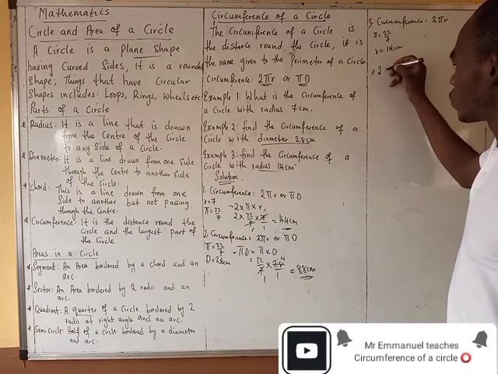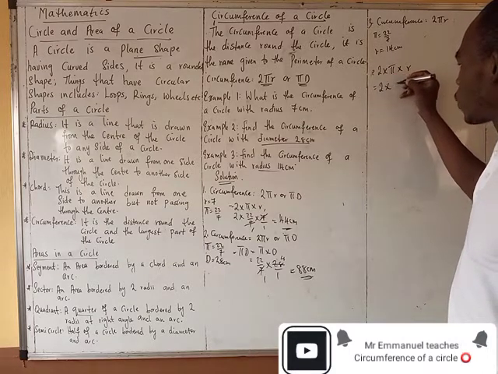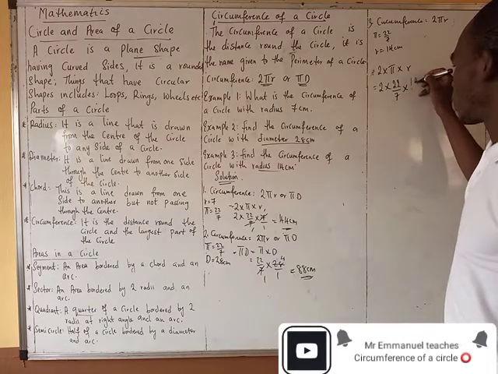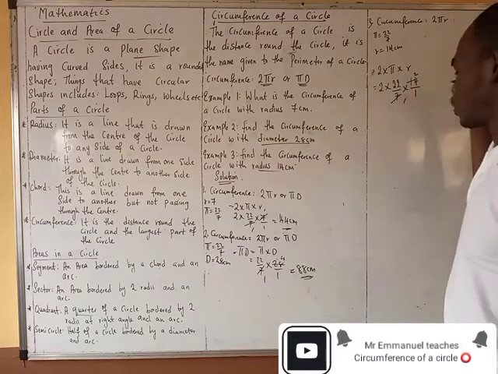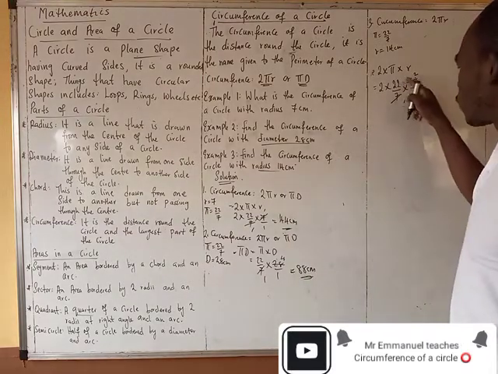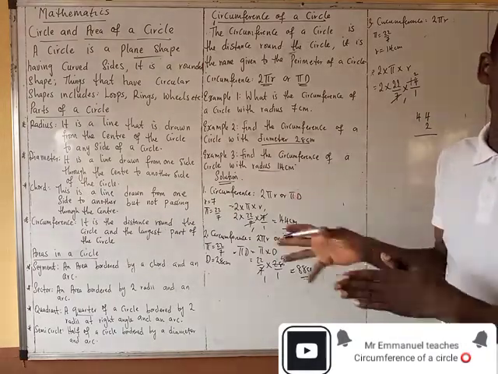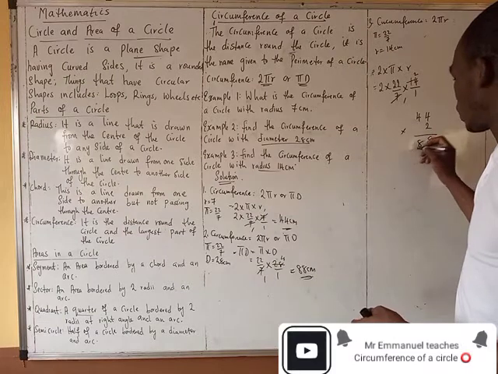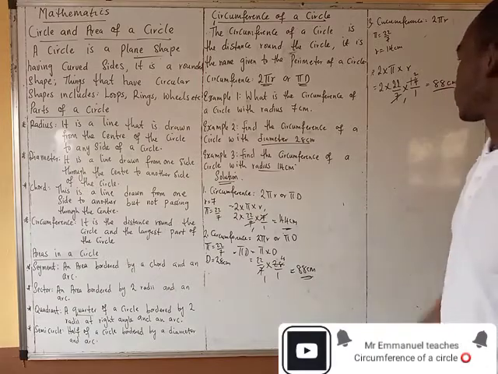We're having 2 times pi times r. So it's going to be 2 times 22 over 7 times 14 over 1. So 7 here is 1, 7 here is 1, 2. So let me just take it step by step. 2 times 22 is 44. 44 times 2. I know you've gotten the answer, but let us solve it for those that want to follow up too. So 2 times 4, 8. 2 times 4, 8. So that's 88 centimeters as well. So you see?